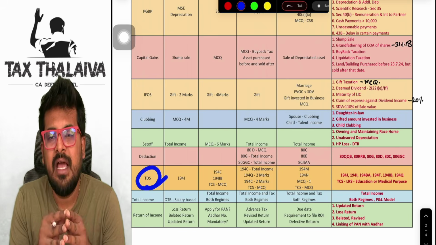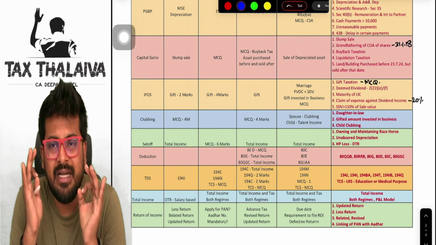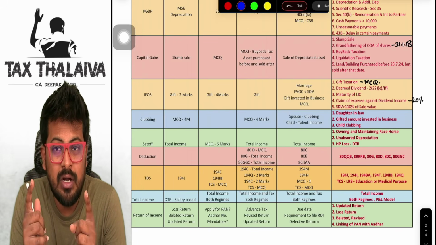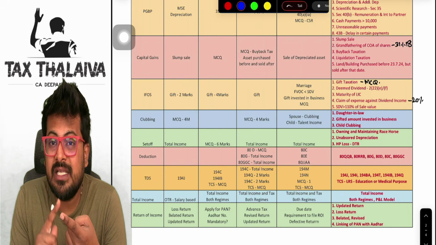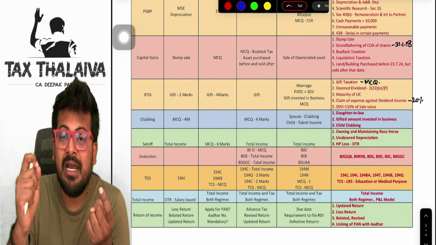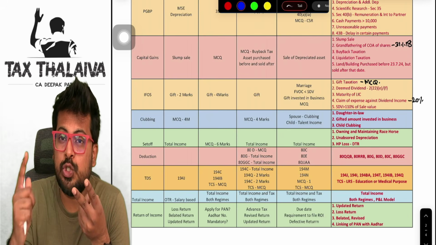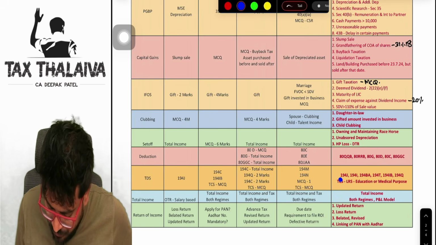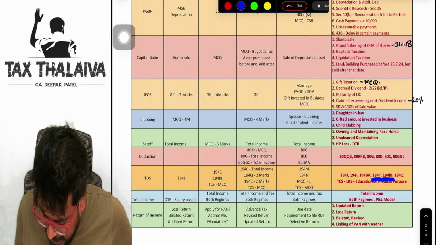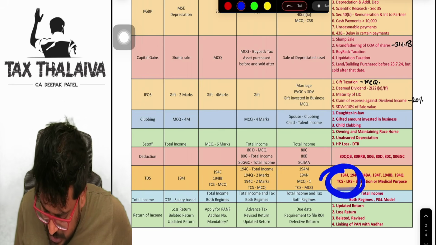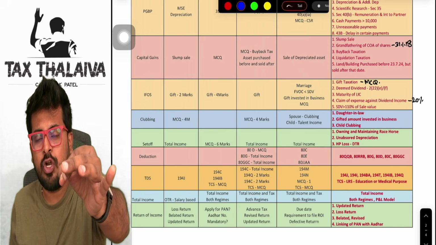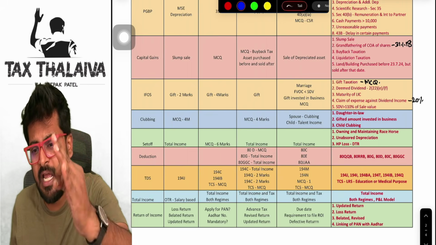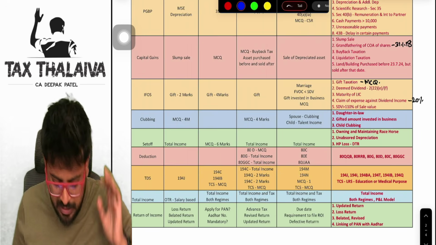Now coming to TDS, as I already mentioned, TDS 100% every attempt they are asking. But you know what, guys? This attempt they will test you on TCS, liberalized remittance scheme, or overseas tour program. Pakka, I can say a question will come. Yes, so 194J, I, DA, T, IB, Q, and TCS on LRS, education purpose or medical purpose, 100% I am telling you, a question will definitely come, guys.